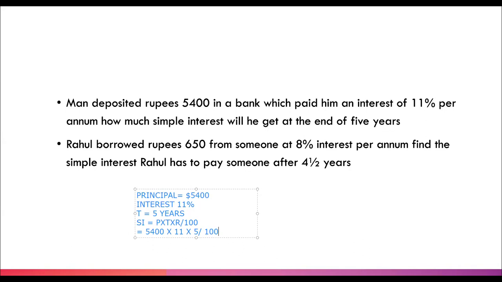Exactly. It will be 2,970. You all are young and fresh brains. Still, you are very sharp. That's amazing. So the answer will be rupees 2,970, and that's all for this question. Nothing more, nothing less. It's just that simple.